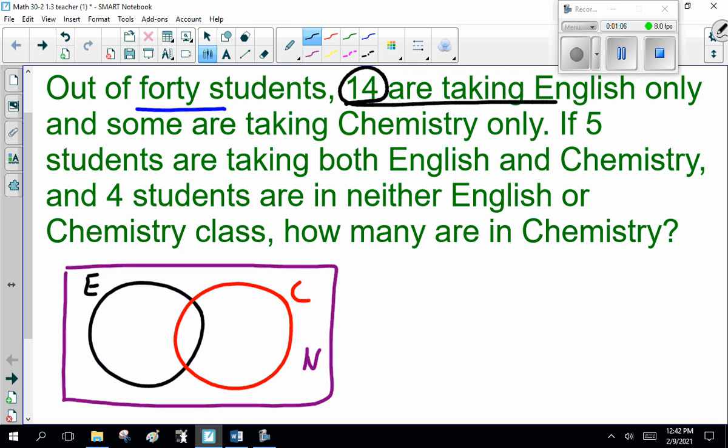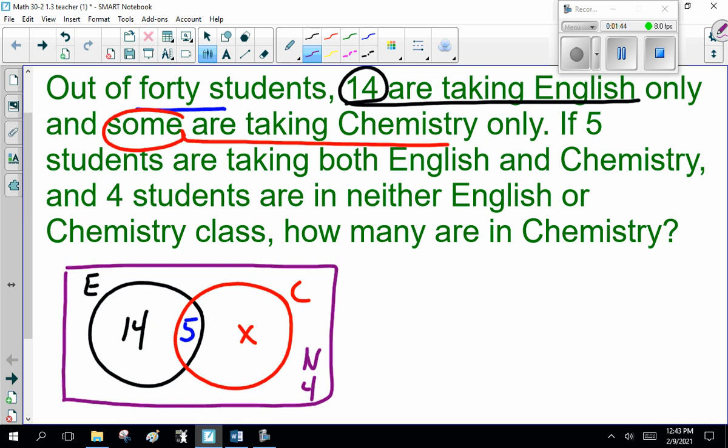14 are taking English only, so that's 14 here. And some are taking chemistry only. What do we call it? Some? Remember, we don't know. X. If 5 students are taking both, 5 are taking both, and 4 students are taking neither, how many are taking chemistry? Well, we have 40 students. 14 plus 5 plus 4 is 23. So that makes 17 students taking chemistry only.